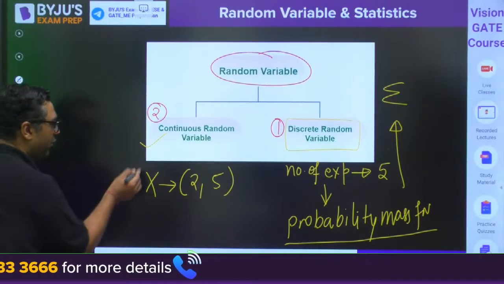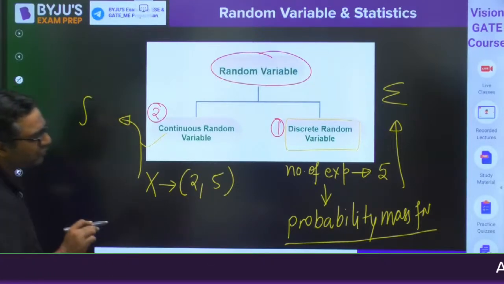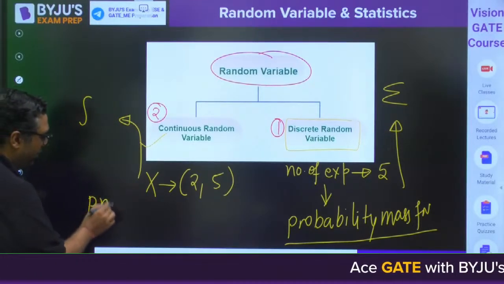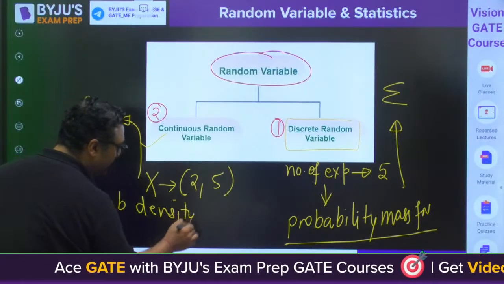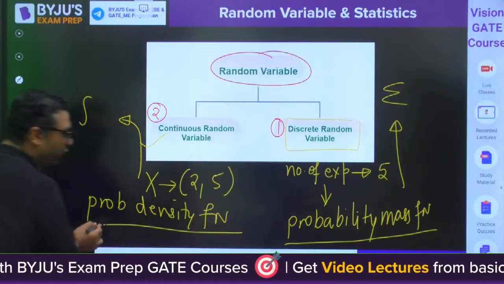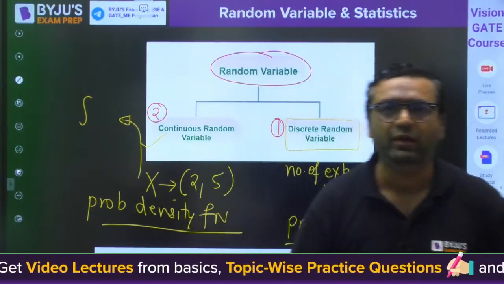Whenever we talk about a range, we generally use integration, and there we call it the probability density function, which we will be using for calculation purposes. We will define one by one.